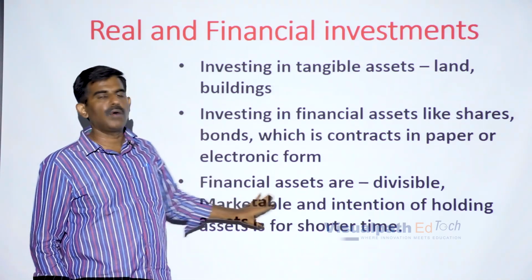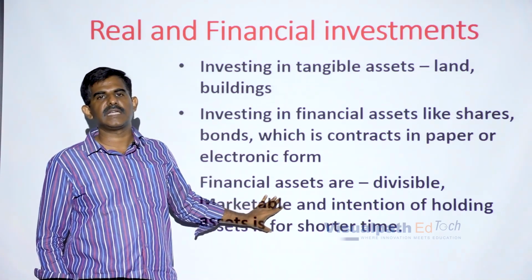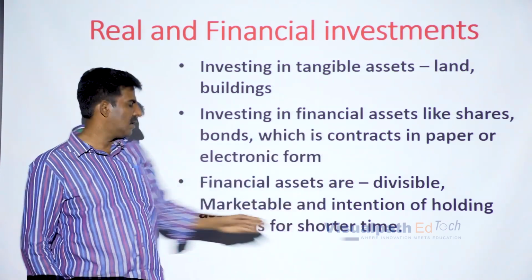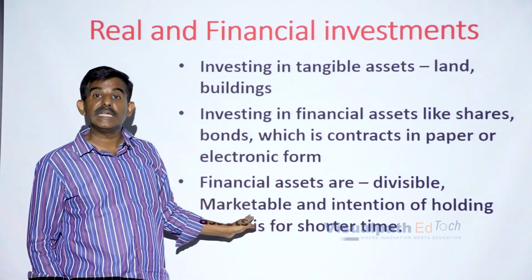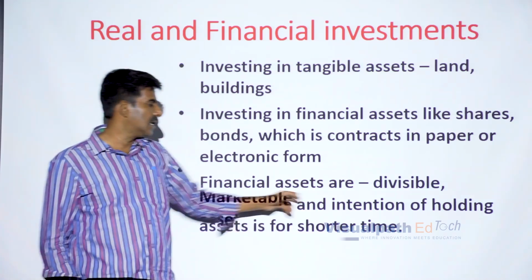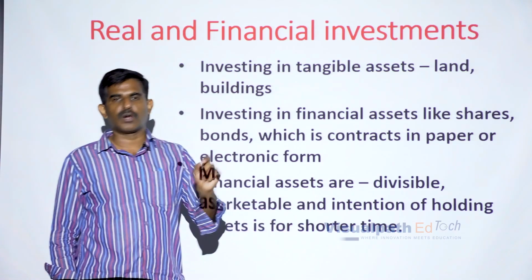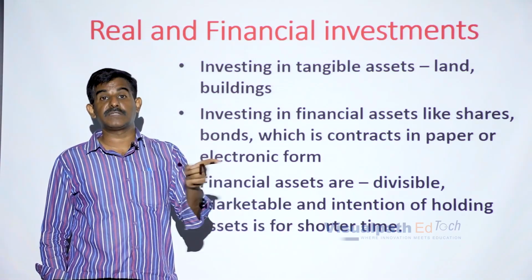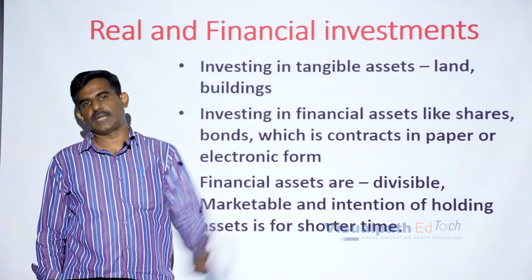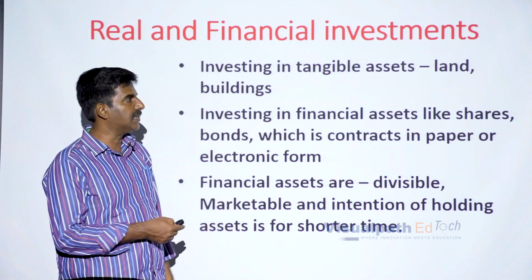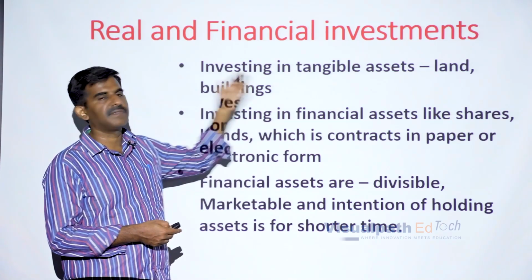And this is how you can differentiate the financial assets and real assets. Financial assets are divisible, financial assets are easily marketable when compared with real assets, and the intention of holding financial assets is for quite a short time when compared with real assets, which are held for a longer period of time. This is how you can differentiate between real investment and financial investment.